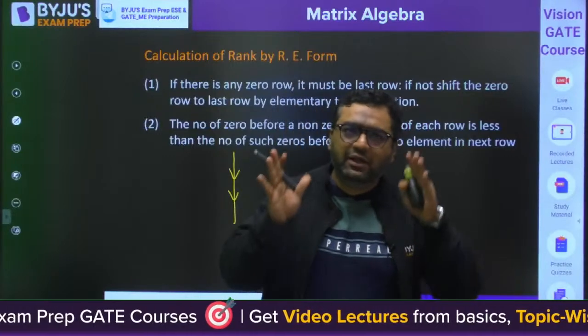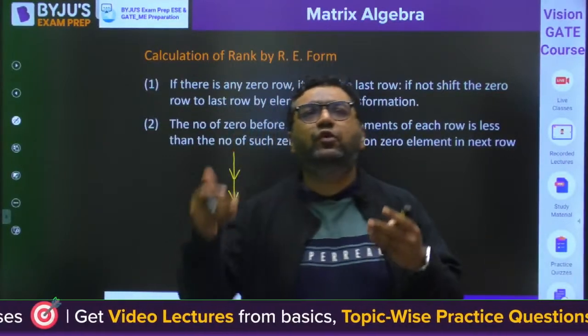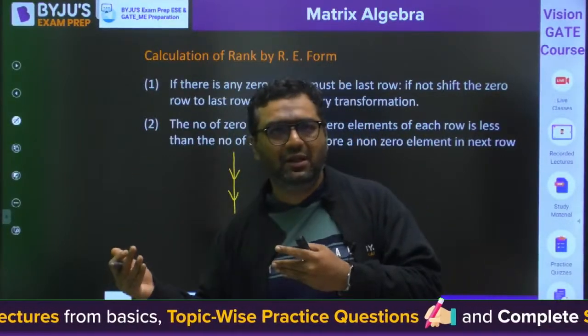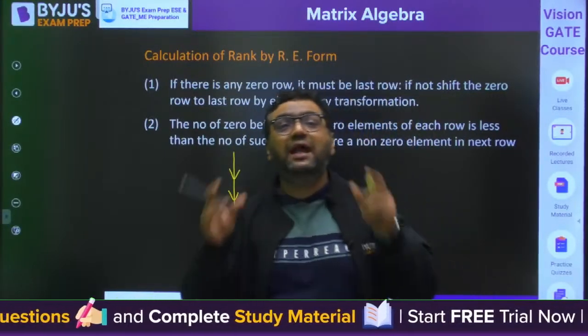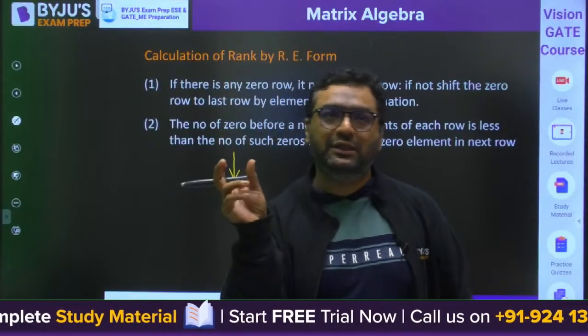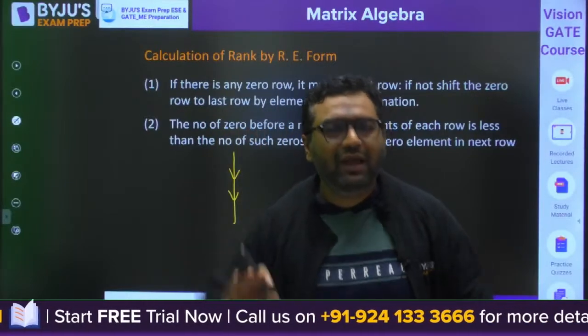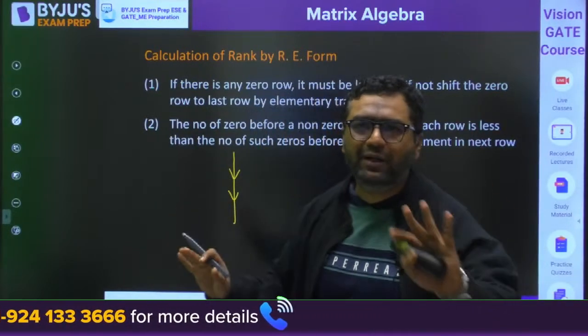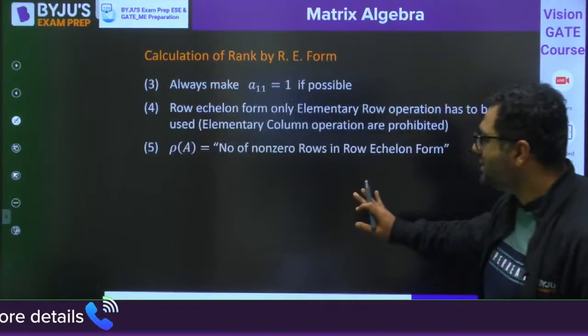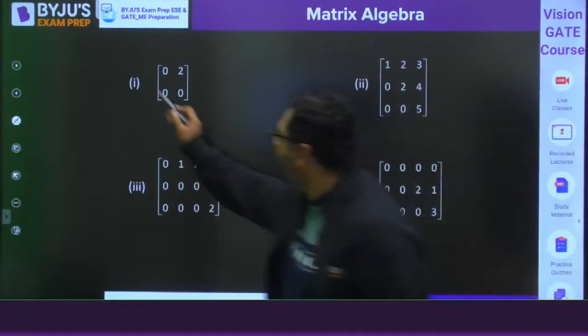And if it is in row echelon form, then the number of non-zero rows is the rank of the matrix. If any row has even one non-zero element, we call it a non-zero row. If you understood this, it's great. If not, no worries, because you will understand from the questions. So just see, I am having this matrix.